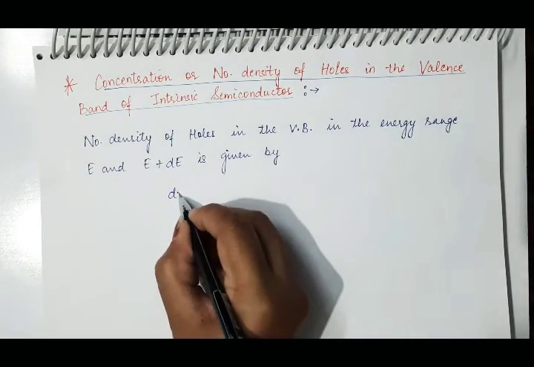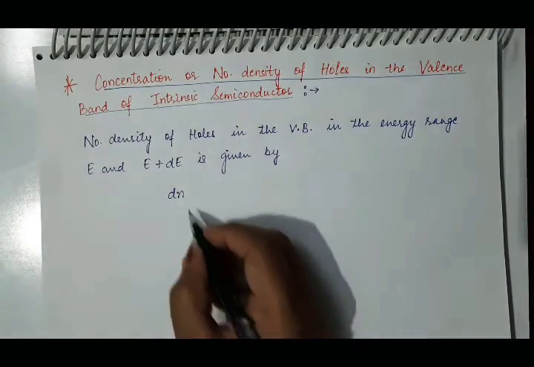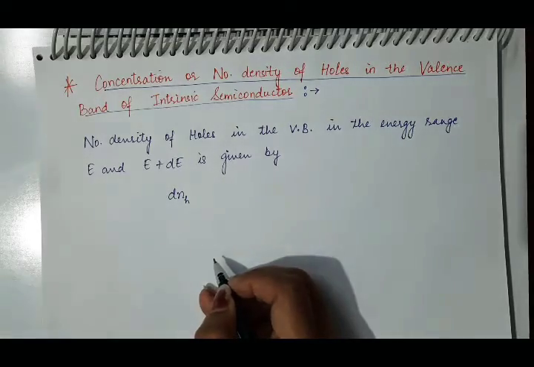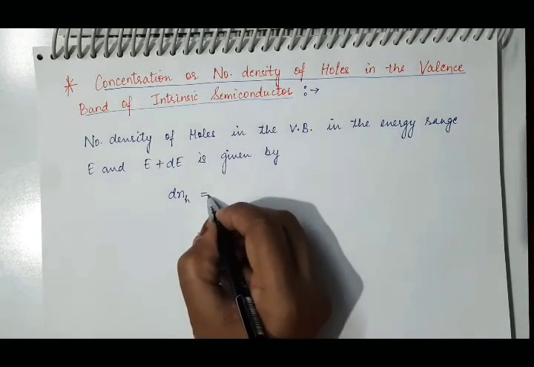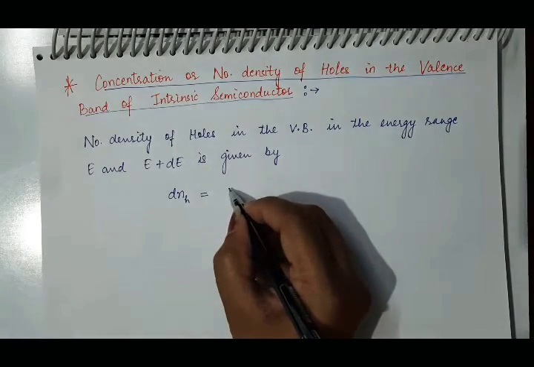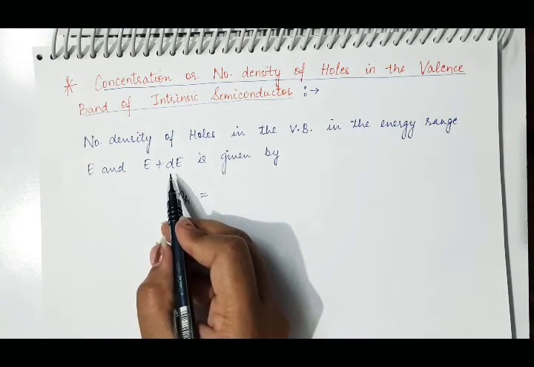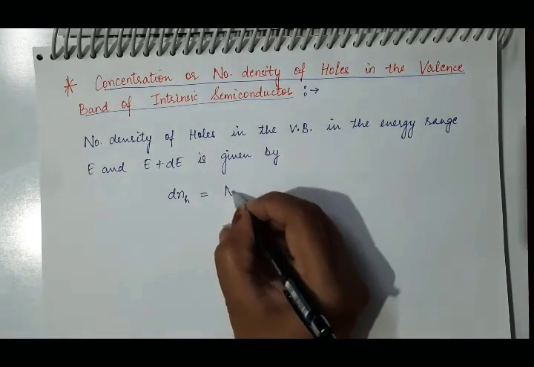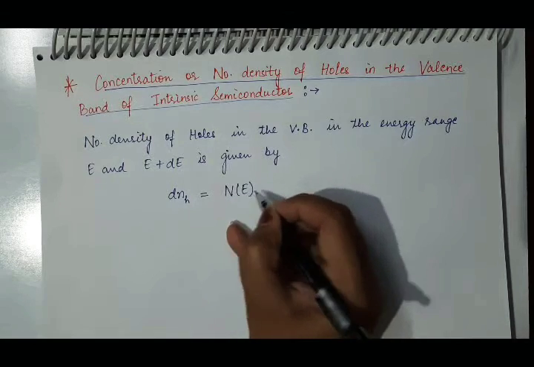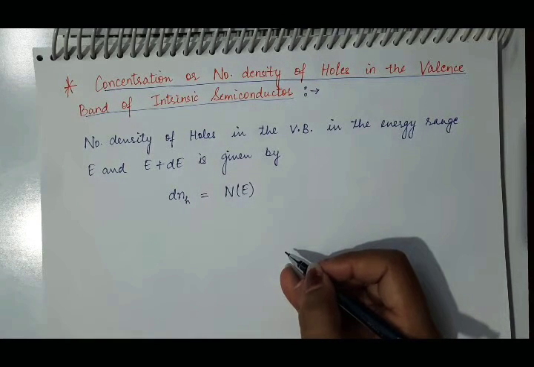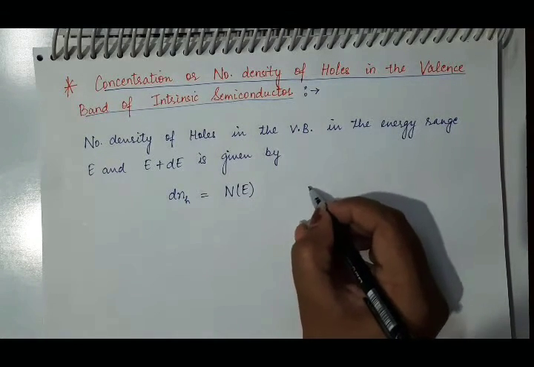Suppose it is dNH for holes, and it will be equal to the number density of states in this small energy interval. If Ne is the number density of states present in the unit energy interval, then in dE energy interval, the number density of states will be Ne dE.